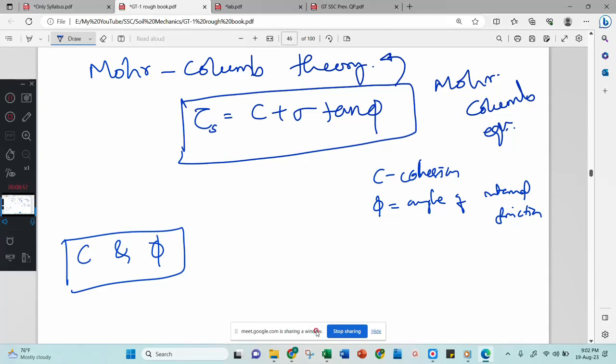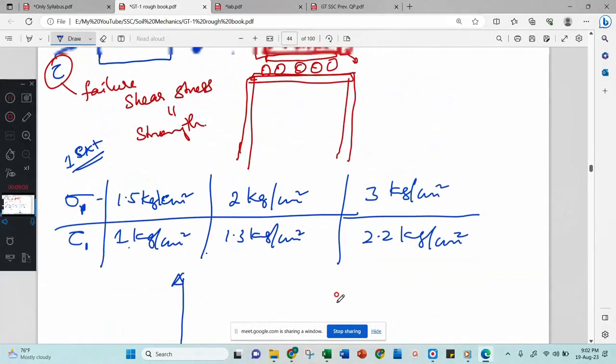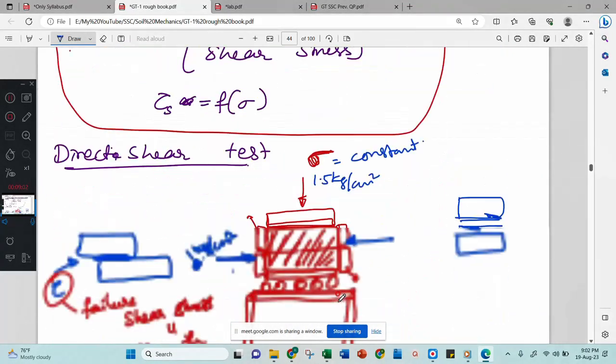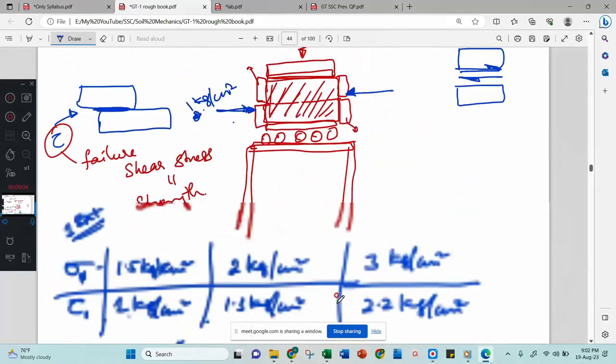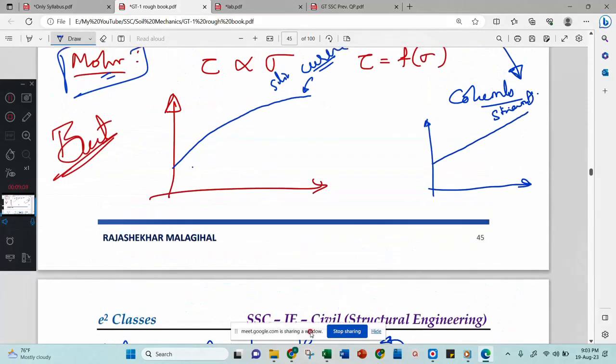Okay, see here, I just wrote this is the Moore Coulomb equation. Why? Because the standard test was explained or predicted by Coulomb, and later the experiment was done by Moore. But according to Moore, this is slightly curved, and according to Coulomb, it is a straight line.